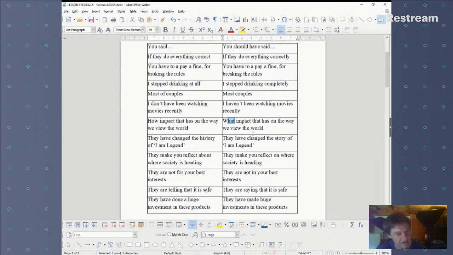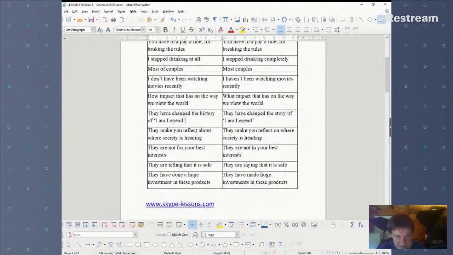He needs a what here? Definitely before the noun, we need to use a what. Okay, they have changed the history of I Am Legend, and I've changed this to they have changed the story of I Am Legend. The student was talking about the film and the book, and I think one of them is loosely based on the other, and so they have changed the story.